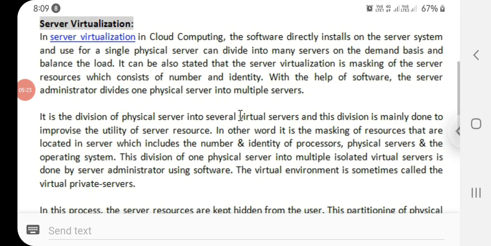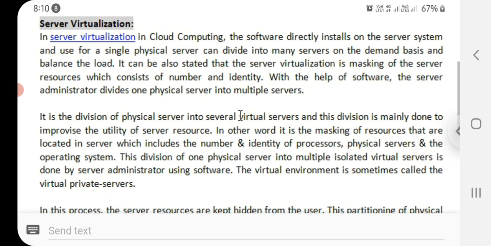Now, server virtualization. In server virtualization in cloud computing, the software directly installs on the server system and is used so that a single physical server can be divided into many servers on an on-demand basis and balance the load. It can also be stated that server virtualization is the masking of the server resources, which consists of number and identity. With the help of software, the server administrator divides one physical server into multiple servers.